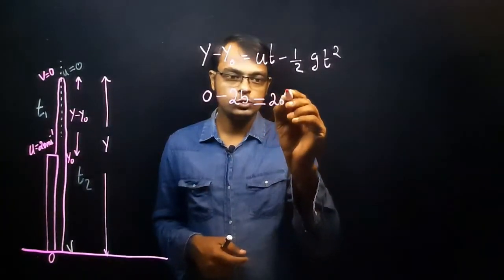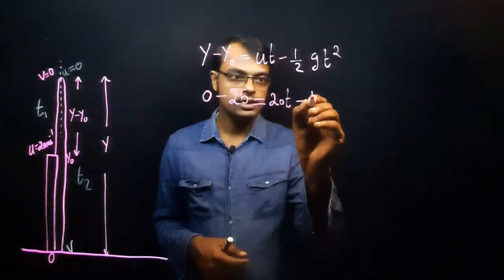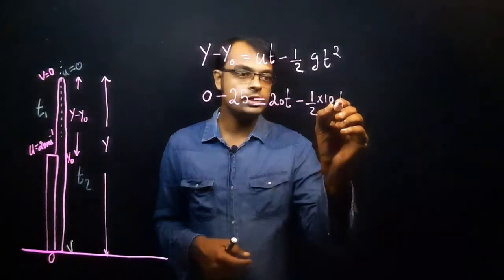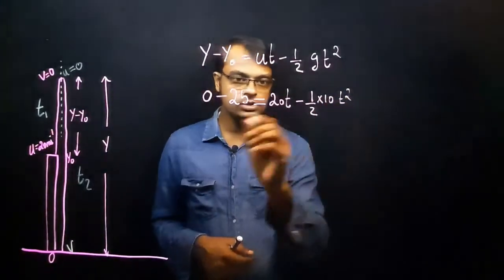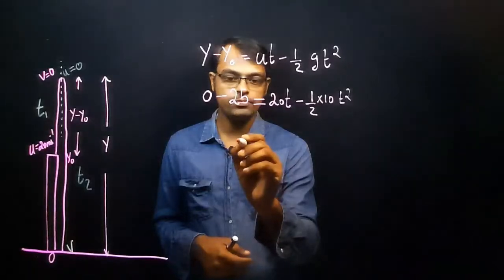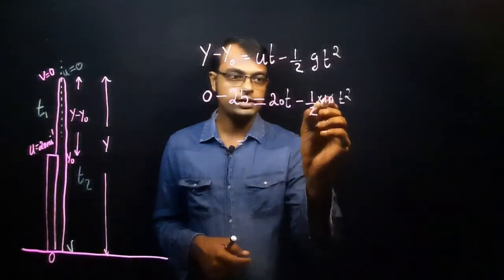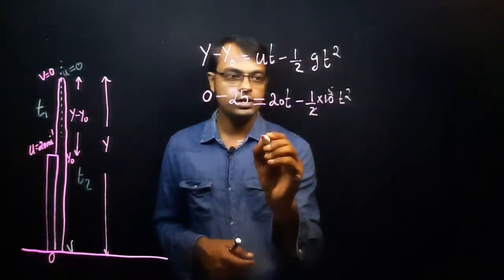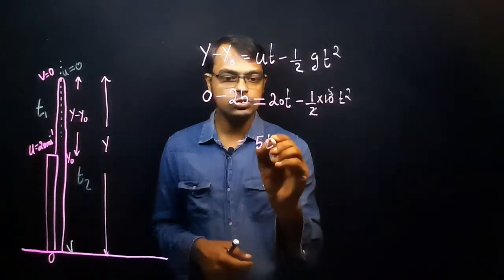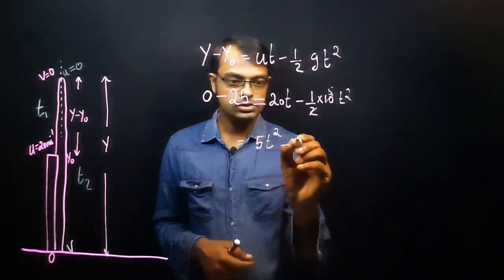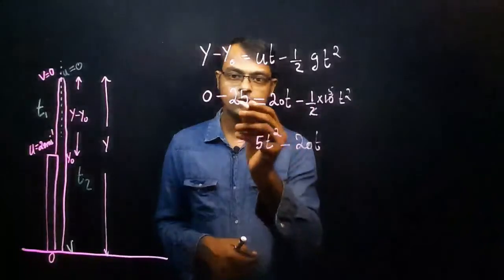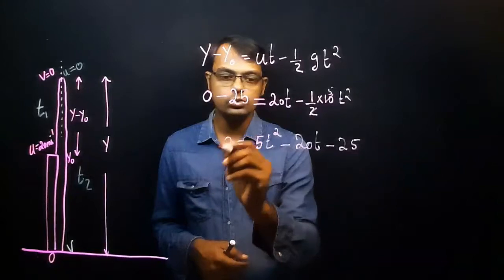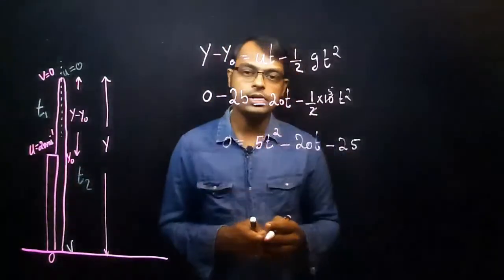So we can write here 20t minus half into g. What is the value of g? 10 into t square. So we can rearrange this equation, you can see here, this is 5 times, so minus 5t square, right? I'm taking the right hand side to the left hand side. So we can write here 5t square minus 20t minus 25 is equal to, what is the value? 0. So now you got a quadratic equation.